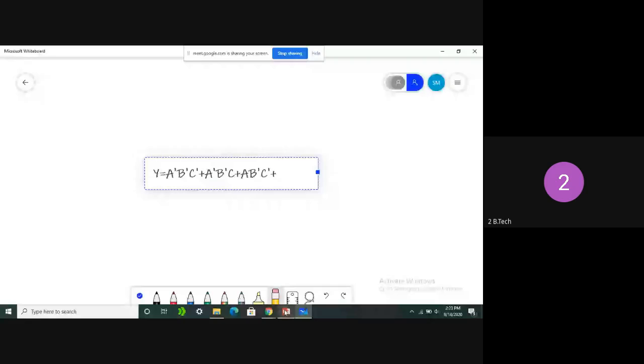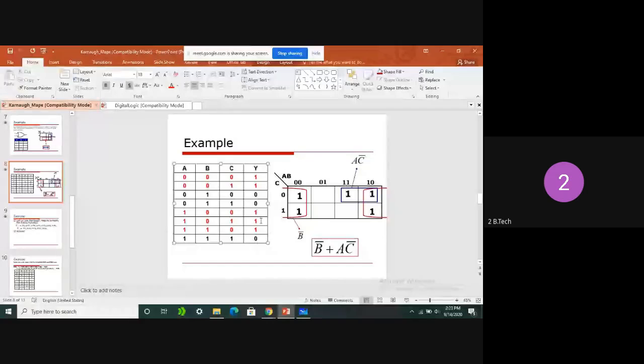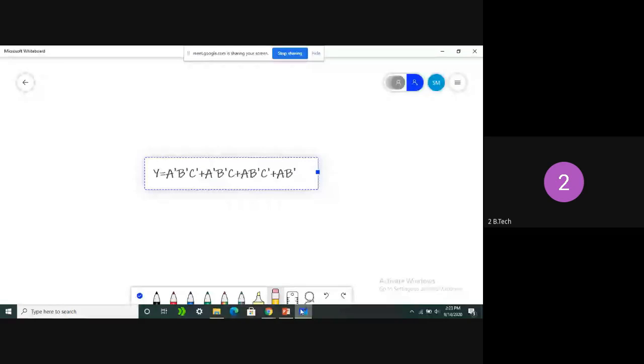And for the third output-high combination, we need to consider that only. 1, 0, 0 means a equals 1, b equals 0, and c equals 0. So there we get a, b bar, c bar. In the next combination we see 1, 0, 1, which is nothing but 5. So we can write a, b bar, c.